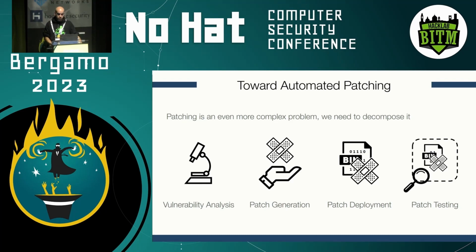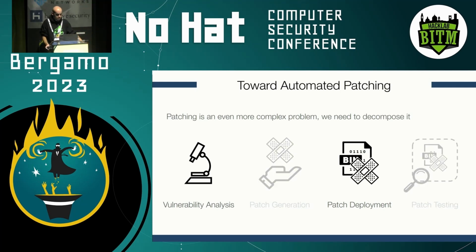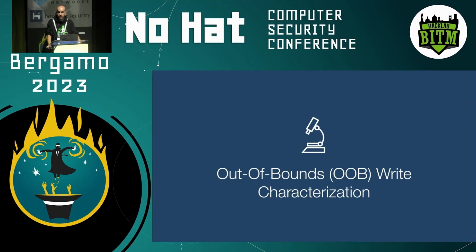So each of these 4 steps are quite challenging, right? And this is something that we definitely need more research on in the next few years. I will cover in my talk 2 of these scenarios. I will present 2 scenarios that we researched in the past few years that focus on vulnerability analysis and patch deployment. So let's start with vulnerability analysis, and in particular with what we addressed, which is out-of-bound write characterizations.